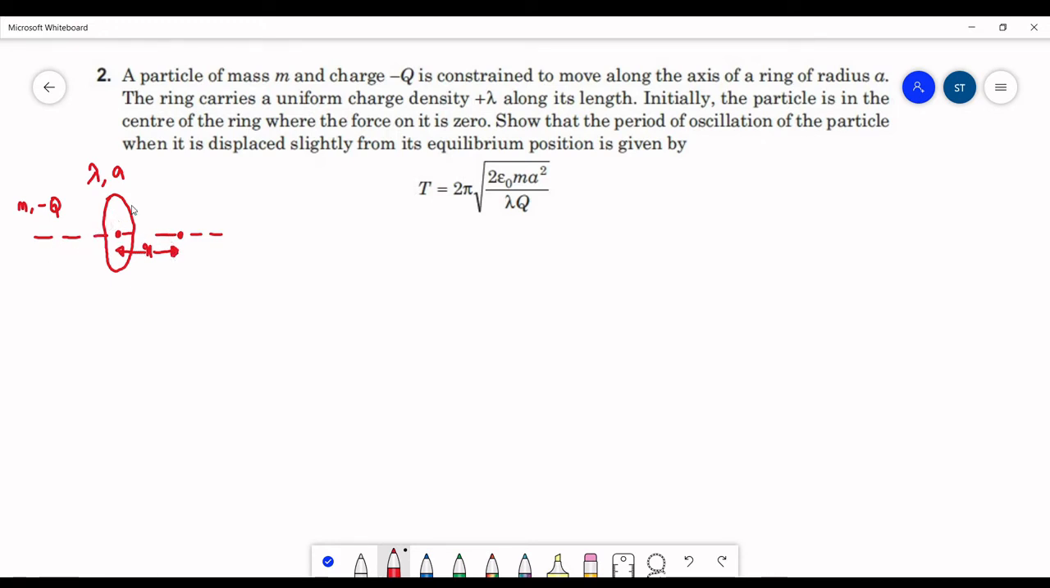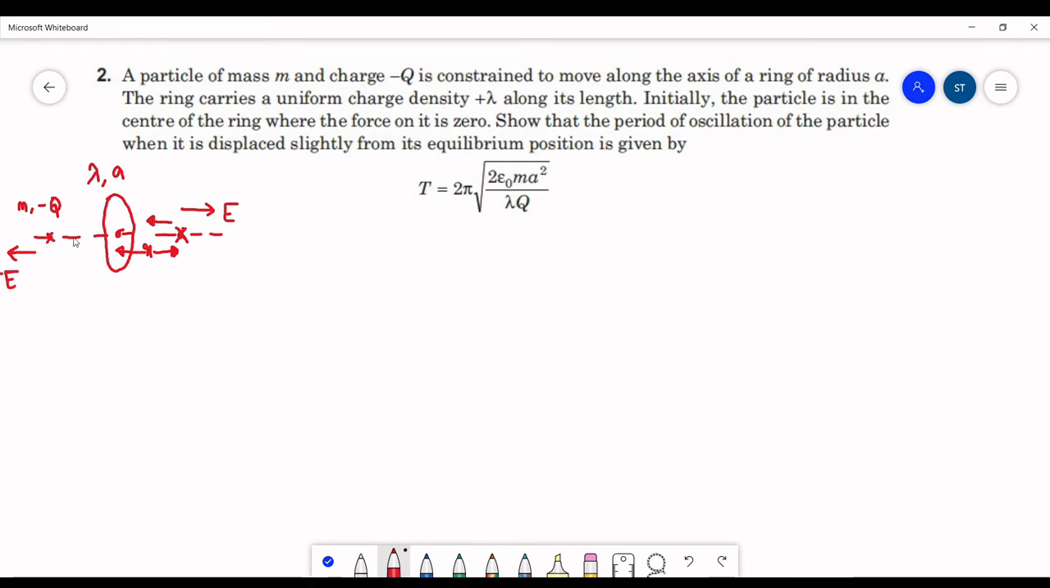First let us see how the particle will oscillate here. Here this is a positively charged ring. Due to this positively charged ring, the electric field will be away from it. This is the electric field to the right and this is the electric field to the left. Now when a negatively charged particle is kept in an electric field, the force on the charged particle will be opposite to the electric field. So when it is displaced to the right, the force will be acting to the left. Due to this force, the particle will again move to the center. Due to inertia, it will also move to the left side.